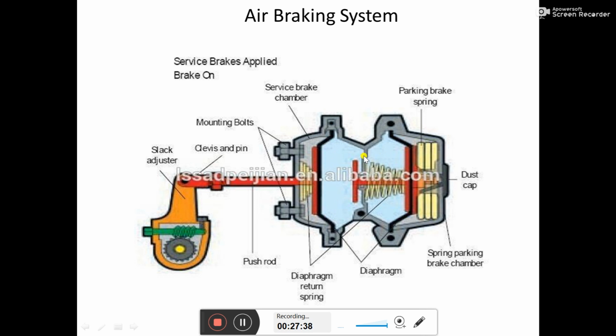Now you have to stop somewhere, you have to park your vehicle somewhere. So that time what you will do, the driver has a hand release valve. That hand release valve is connected to this chamber, this parking brake chamber. So whenever the driver rotates that hand release valve, it is threaded and rotated by the driver whenever he leaves the vehicle somewhere in a parking yard. Okay, so whenever he rotates that valve, that time whatever air we have introduced here,